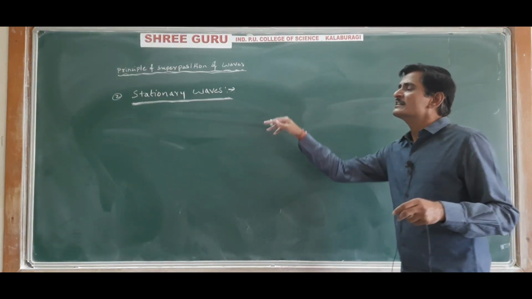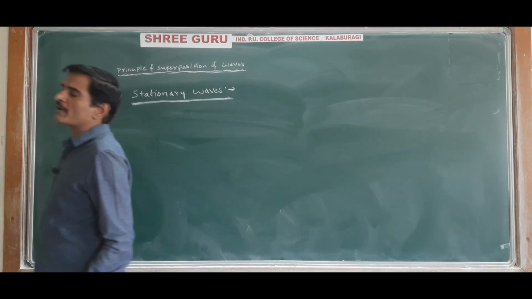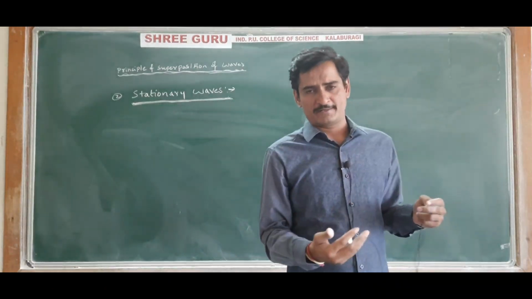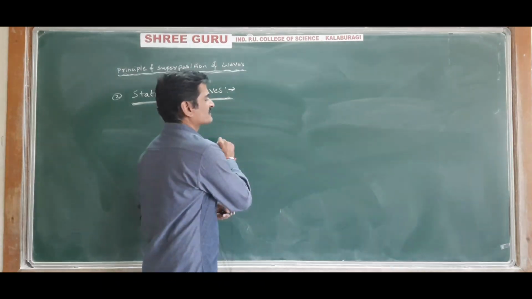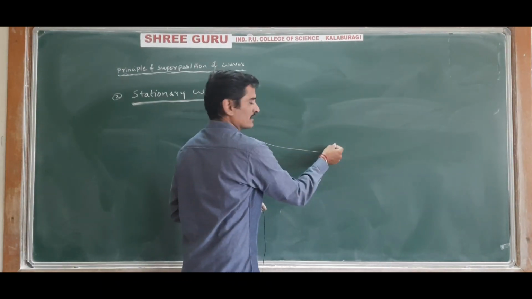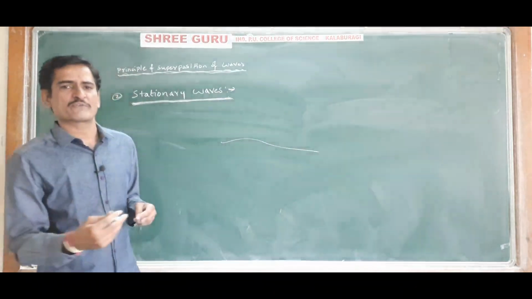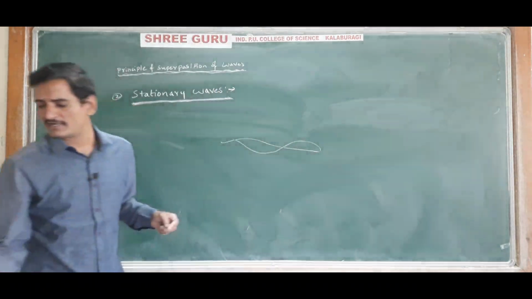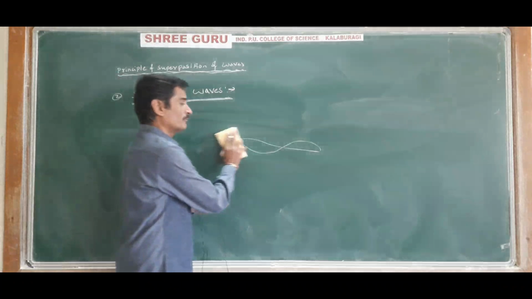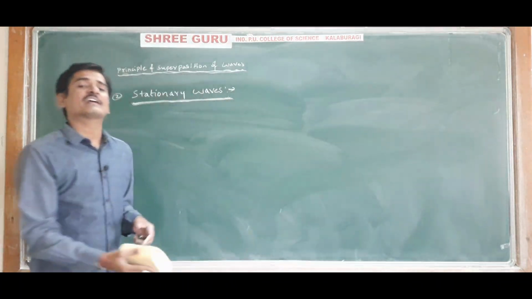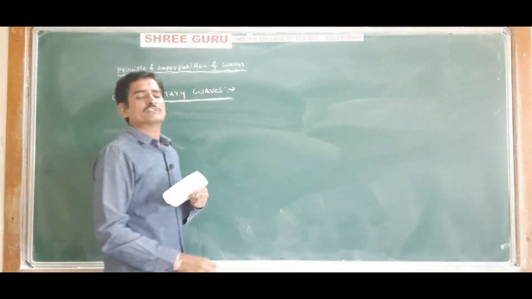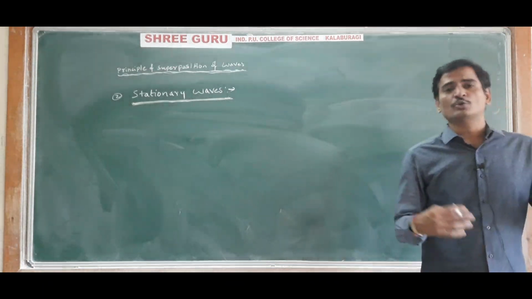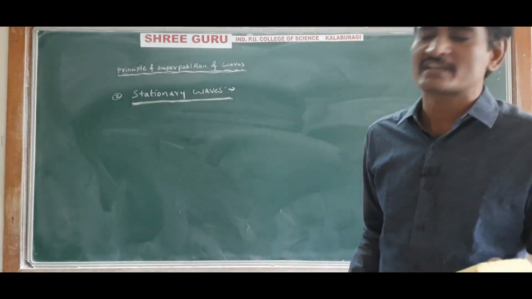We have studied the reflection of waves. When the reflected wave and the incident wave, both of identical nature, superimpose on each other, a stationary wave is produced. But two individual waves cannot produce stationary waves.